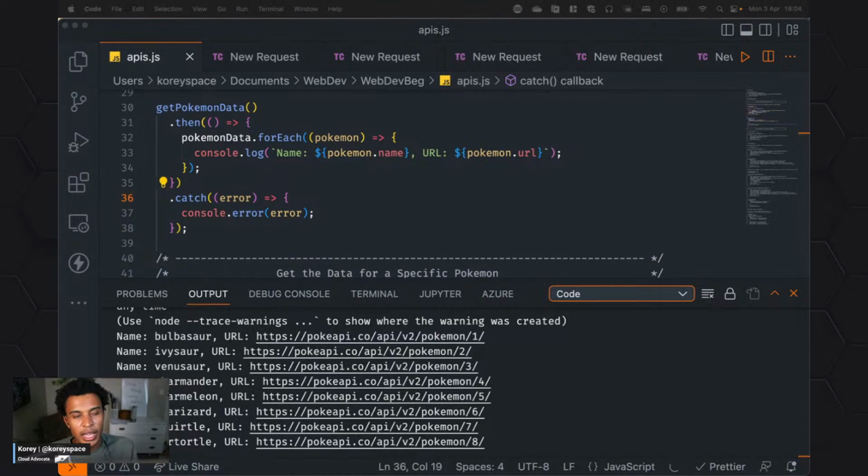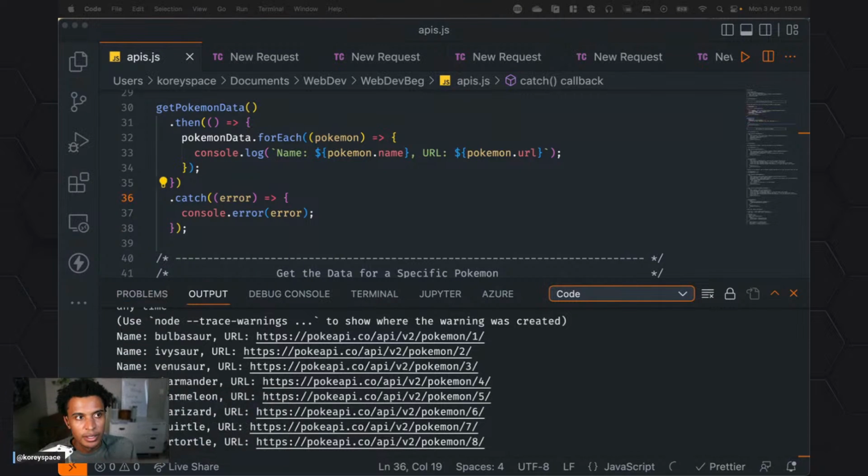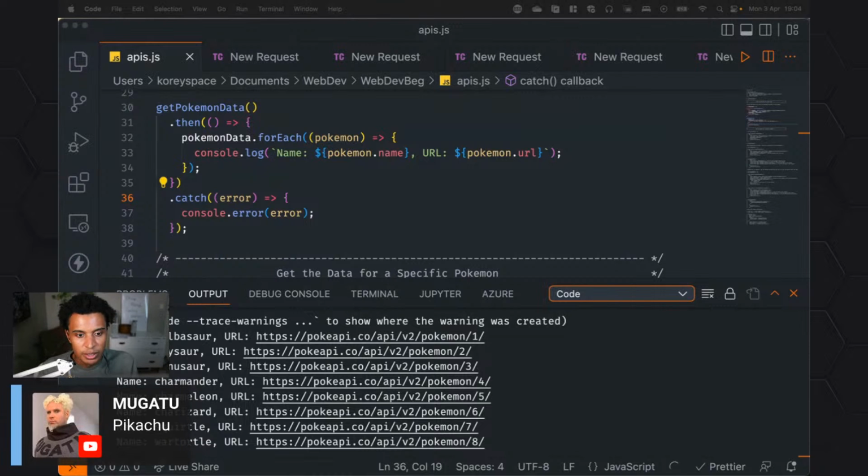Let me see if I had any Pokemon. So Snorlax didn't make the list. Pikachu didn't make the list. Nobody made the list. Did anyone do Charmander? No, no one did. Okay.